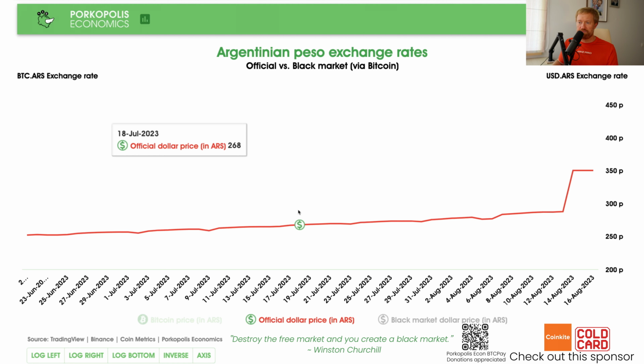Okay, and all that means basically is that there are a lot of capital controls against trading into or out of Argentinian pesos. So if you want to take, especially electronically, Argentine pesos out of the country, you're going to be faced with a lot of capital controls, and you're going to be faced with basically the official rate that the government tells you the pesos need to be traded at.